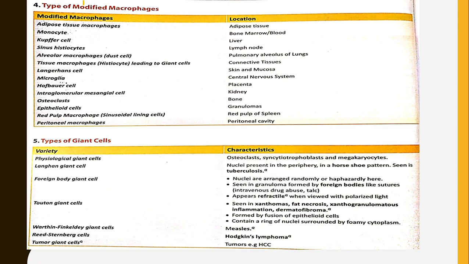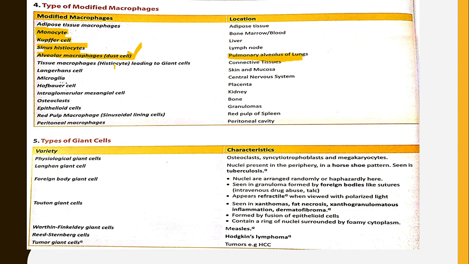Coming to different types of modified macrophages. Adipose tissue macrophages are located in adipose tissue. Monocytes are modified macrophages of bone marrow or blood. Kupffer cells are modified macrophages of liver. Sinus histiocytes are modified macrophages of lymph node. Alveolar macrophages or dust cells, an important MCQ, are modified macrophages of the pulmonary alveolus of lungs.